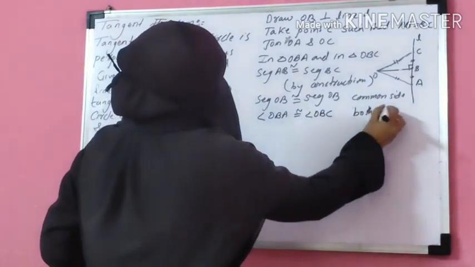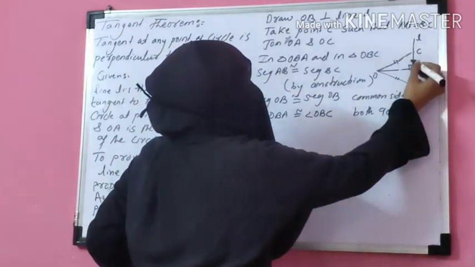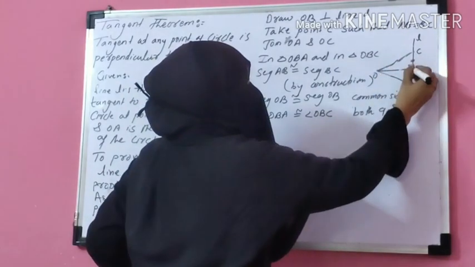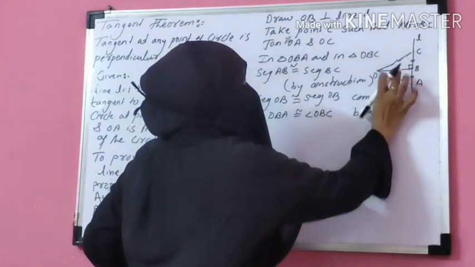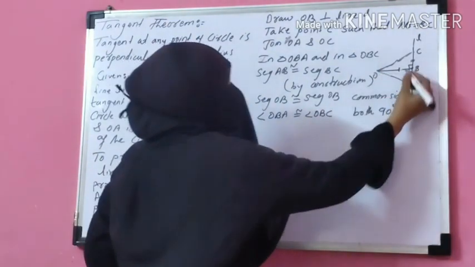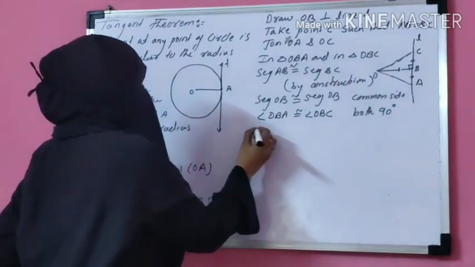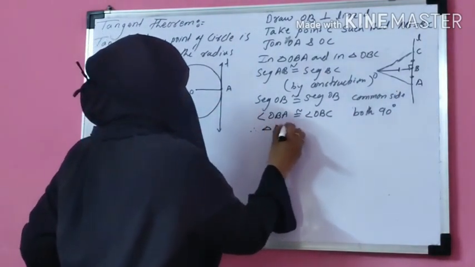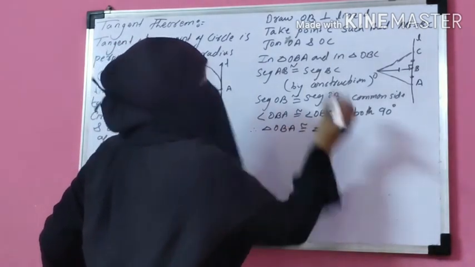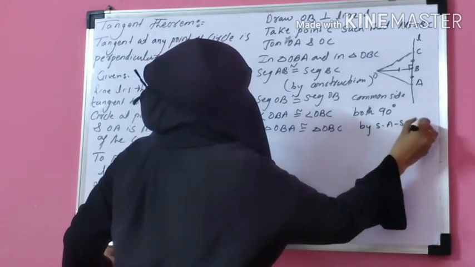Both 90 degrees. Okay. So this angle is 90 degrees. These two segments are congruent. These two segments are equal, but one is by common side and one is by construction. So therefore by SAS these two triangles are congruent. So therefore triangle OBA is congruent to triangle OBC by SAS test.